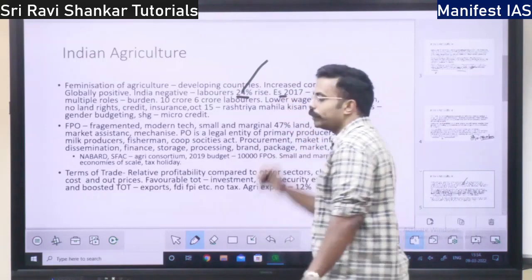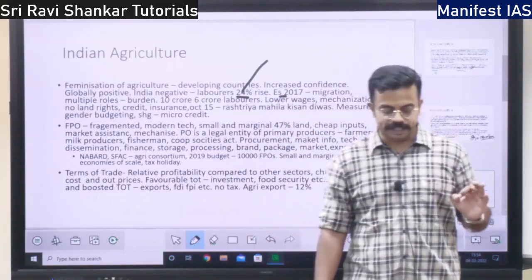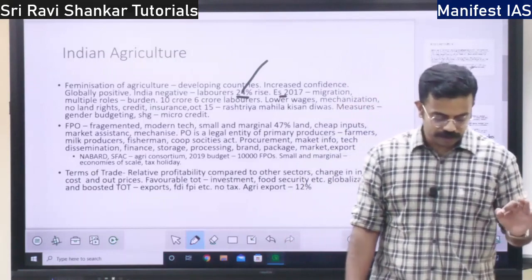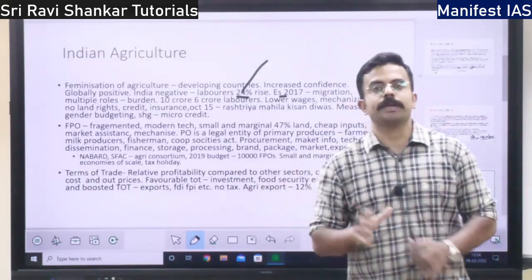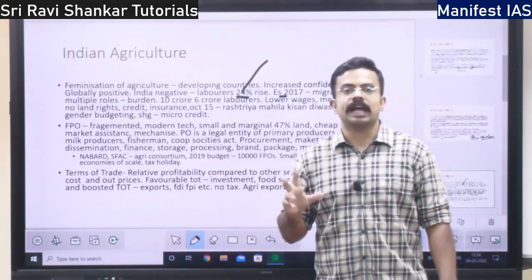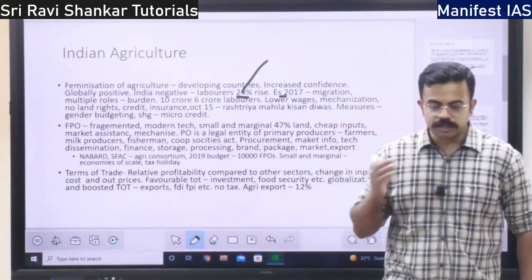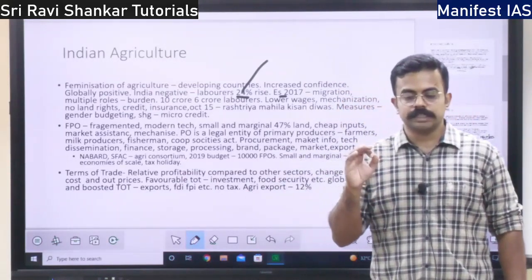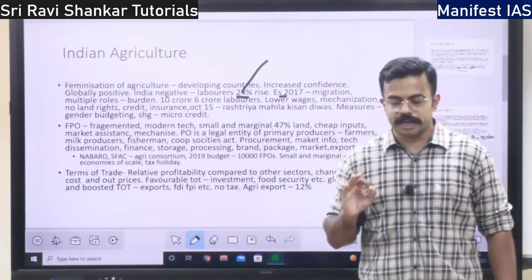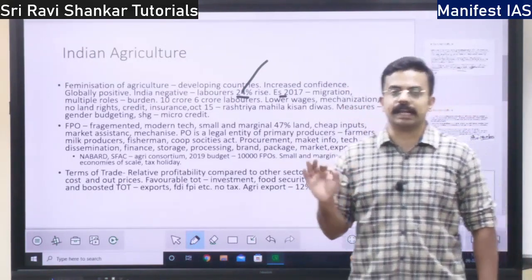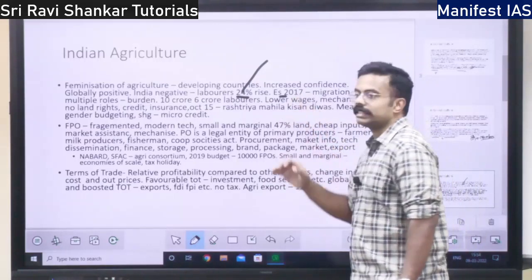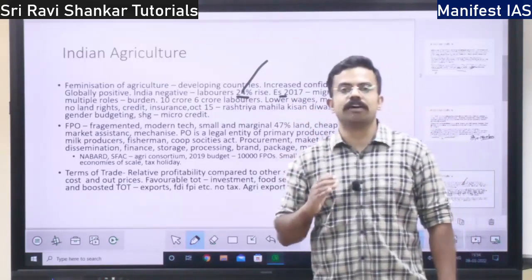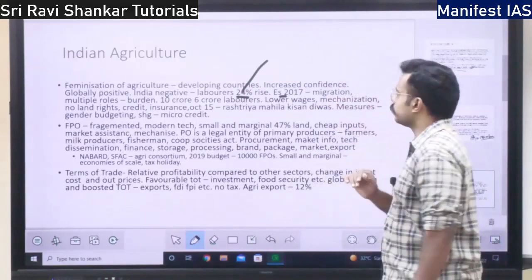Economic Survey 2017. So what is the Economic Survey? Just before the budget, the entire year's survey is carried out by the government, and they give the document. It is given in the name of the Chief Economic Advisor to the government, CEA. He will give the document in his name, and that will be published every year just before the day of the budget. That is the Economic Survey.